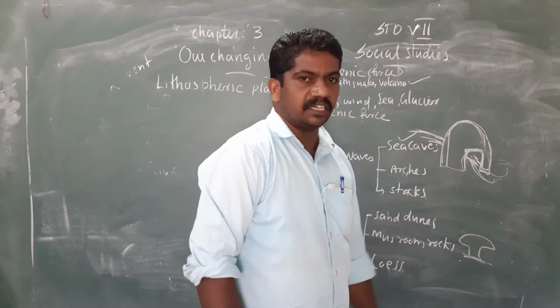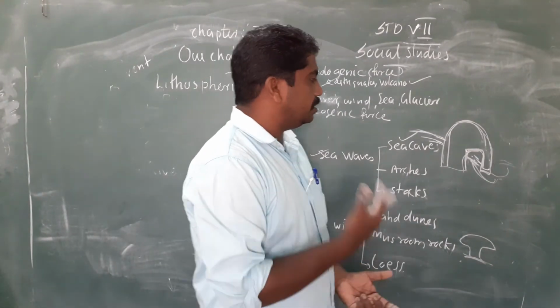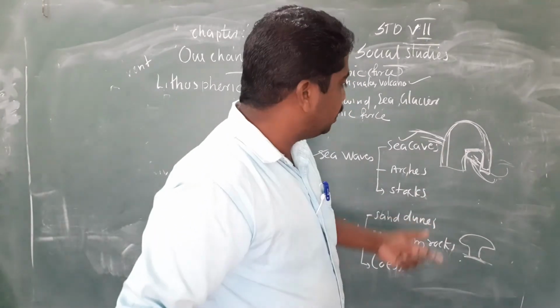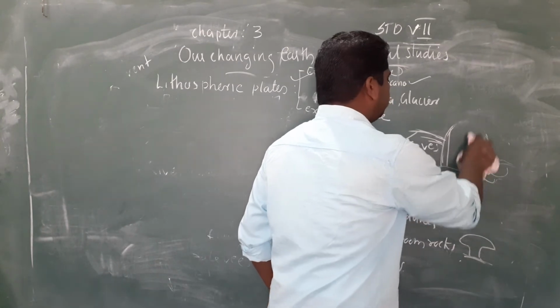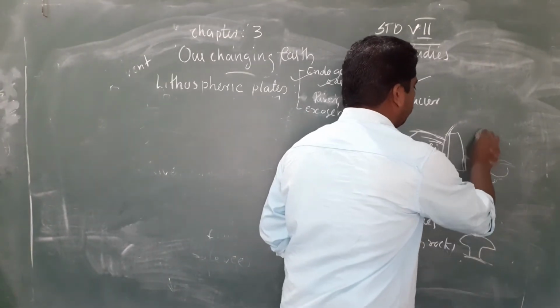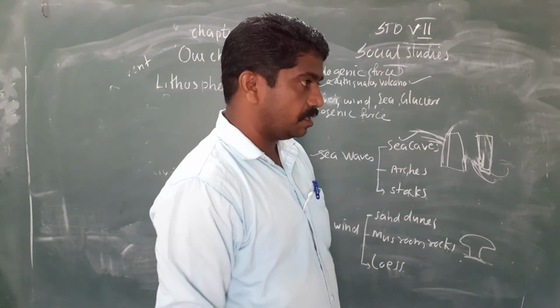This is called sea arches. When the sea continues hitting this arch, the upper side will fall down. Then it becomes a two-beam-like structure. It is called a stack.